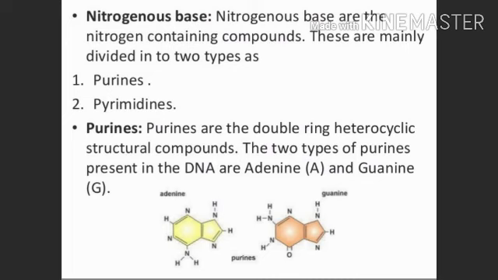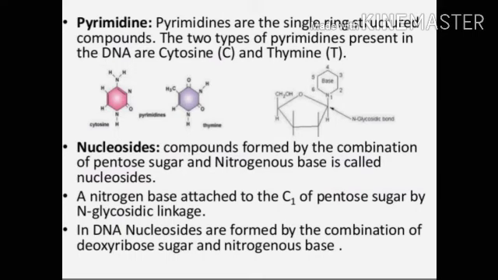Okay. After that, pyrimidine. Pyrimidines are single-ring structured compounds. No imidazole ring is there. The two types of pyrimidine present in DNA are cytosine and thymine. But in RNA, the pyrimidines are cytosine and uracil. Instead of thymine, uracil is there.